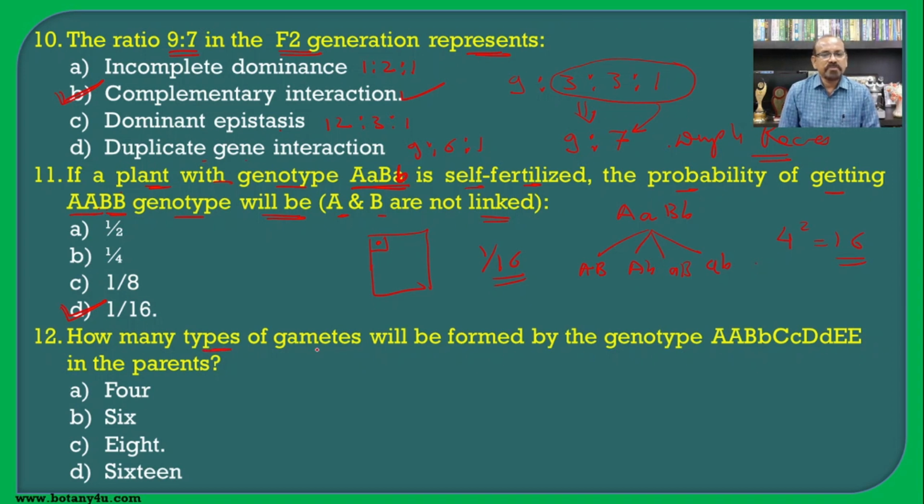How many types of gametes will be formed by the genotype capital A capital B small b, capital C capital D small d and capital E? Whatever the number of alleles or allelic pairs, we can easily find the total number of gametes formed by it. We can make it in the form of pairs: 1, 2, 3, 4 and 5.